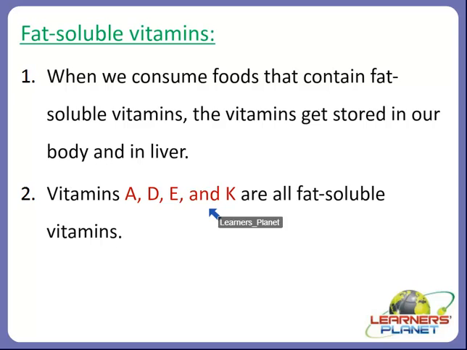So when it's time for them to be used, there are special carriers in our body which take them to wherever they are needed, and that is why they are termed as fat soluble, because they are stored in our body. Right, for example, our body prepares vitamin D in the presence of sunlight. Most vitamins cannot be produced by our body, but they are to be supplied through food. And that is why there are some vitamins which are termed as fat soluble vitamins like A, D, E and K.